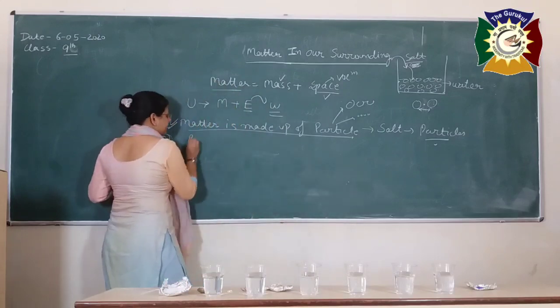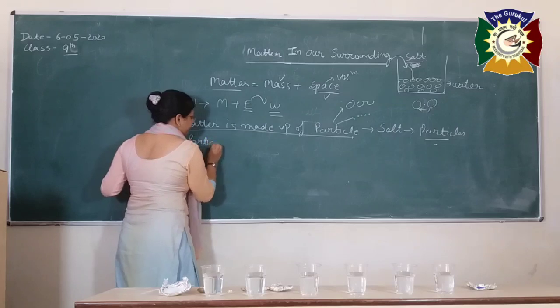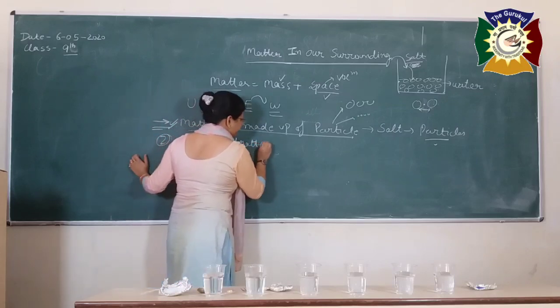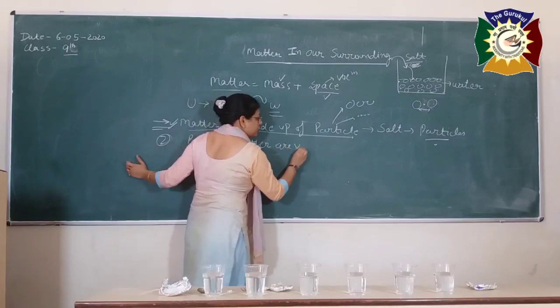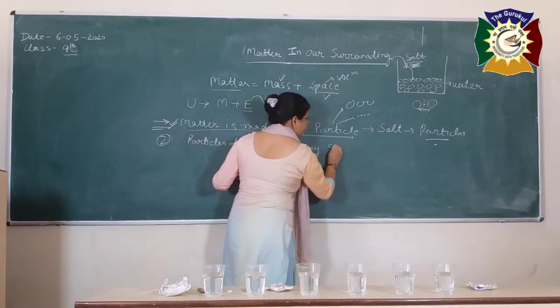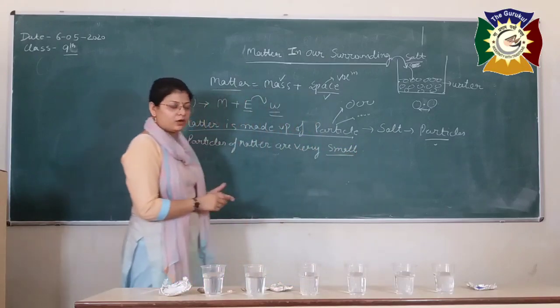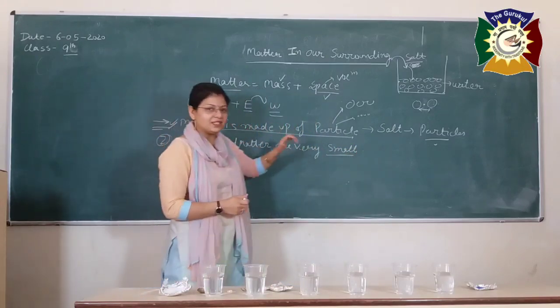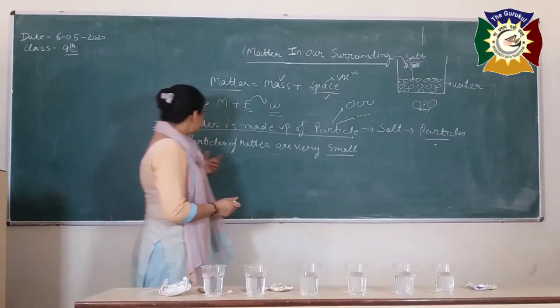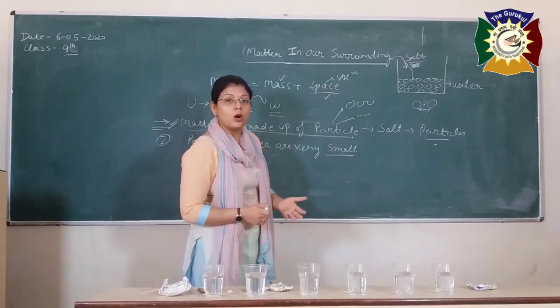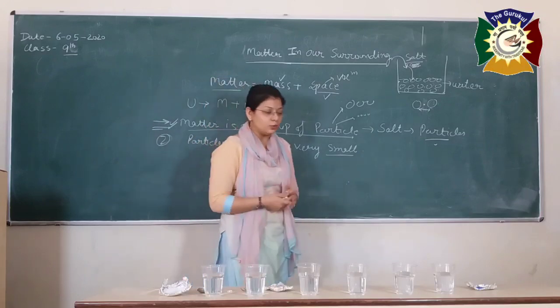So, particles of matter are very small. Are very what, bache? Are very small in nature. This is the second point of the lecture. The first point is matter is made up of particles, and the second point is the particles of matter are very, very small in size. So how will you come to know? Again, we are going to perform another activity.